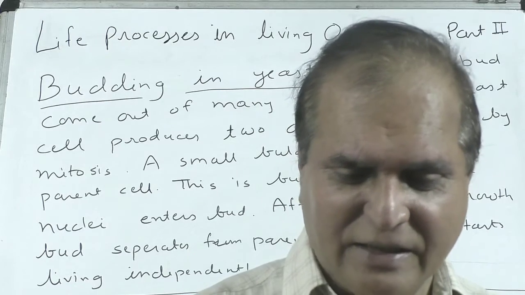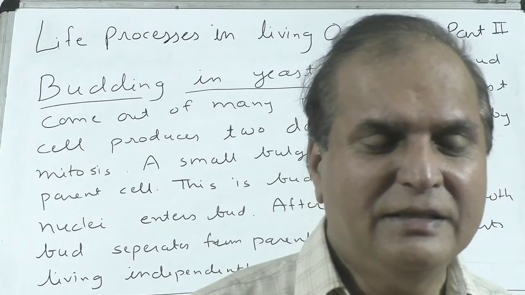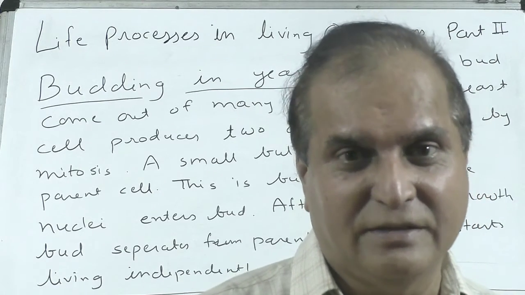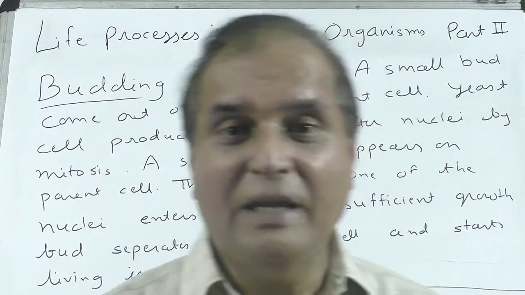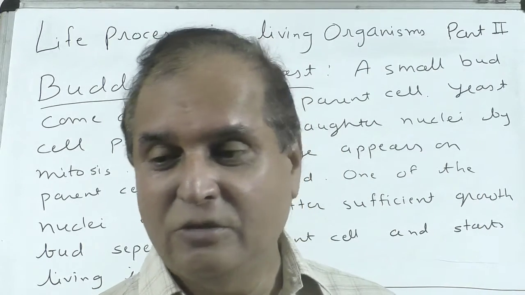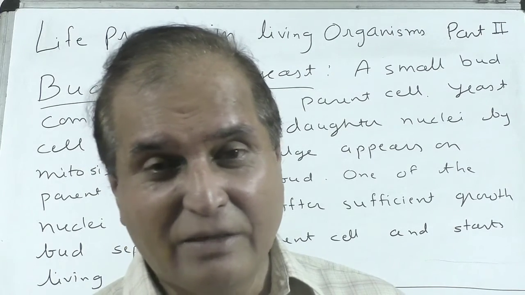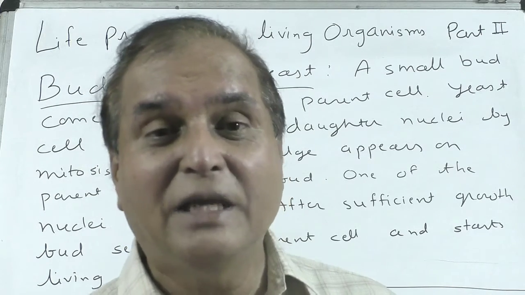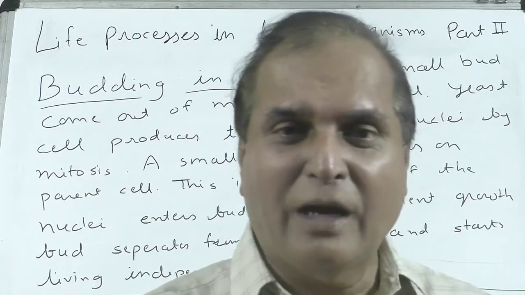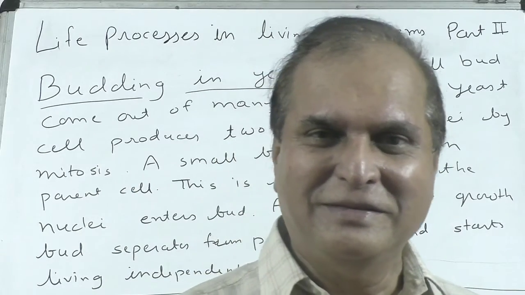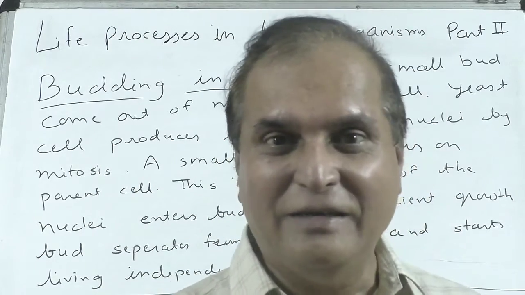Now regeneration is not exactly reproduction. Some animals have the ability to discard one part, and a new part is developed. If we cut our hand, it will not develop; it is lost permanently.